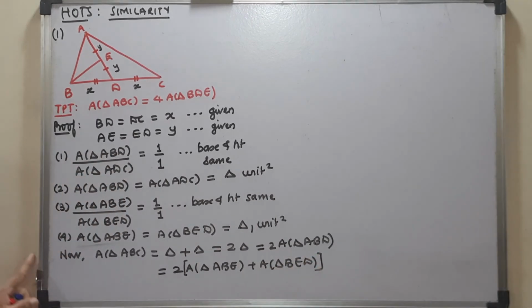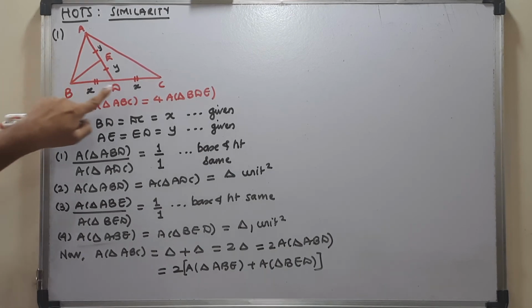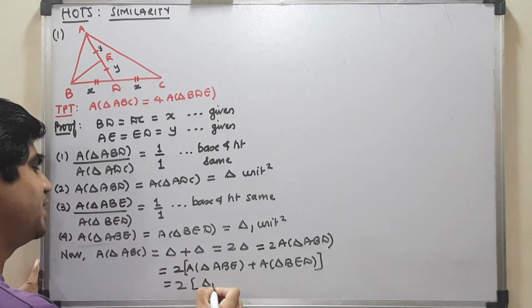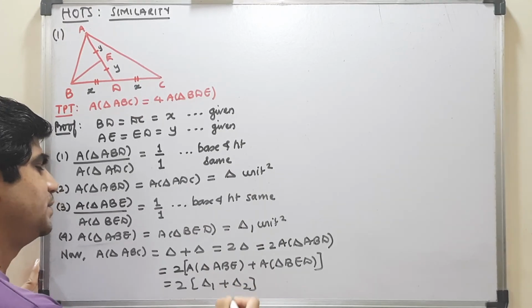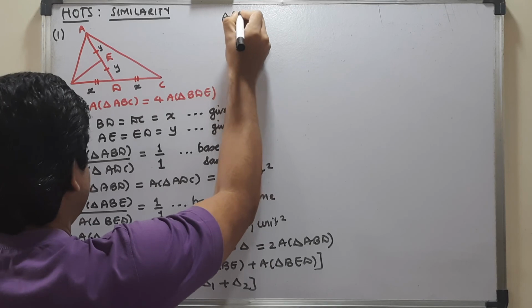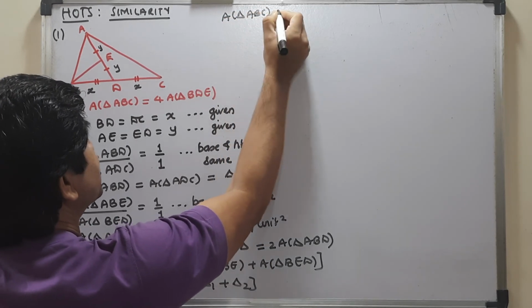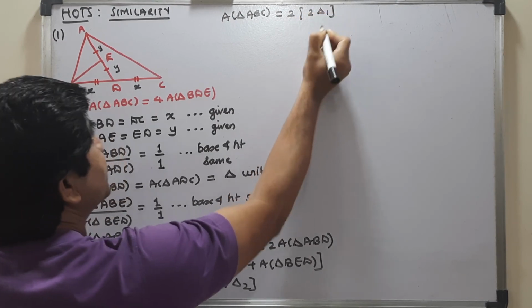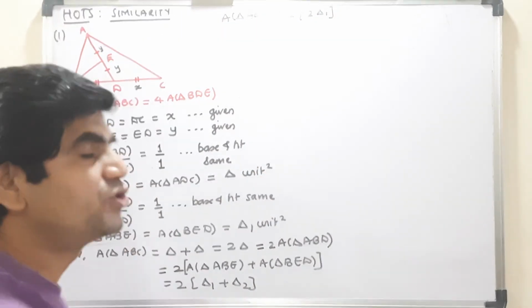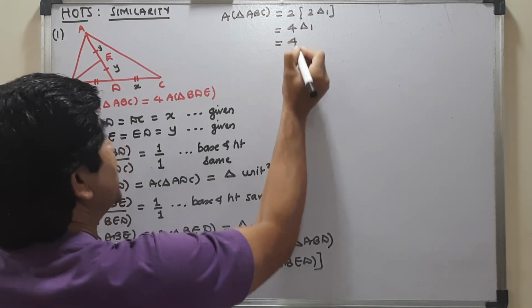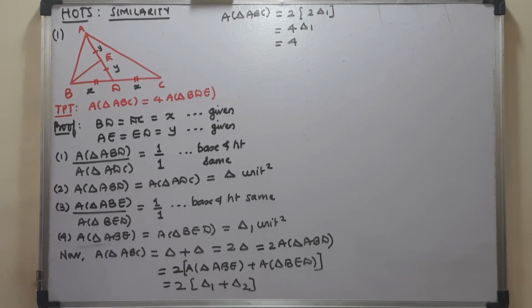Okay, when you add this area and this area, you will get the area of triangle ABD. Now ABE and this are taken as delta 1. That means the area of triangle ABC is going to be 2 times 2 delta 1. So in short, 2 2s are 4 delta 1, that is 4 into delta 1.